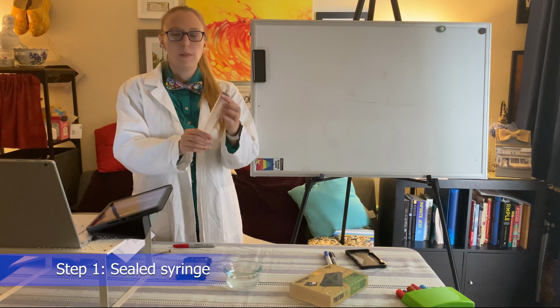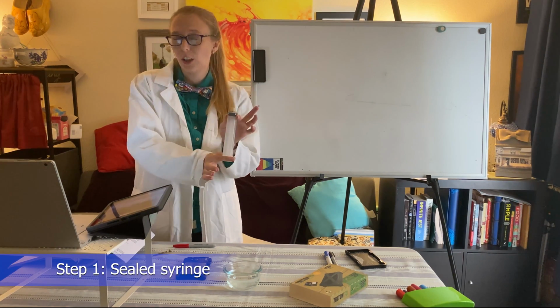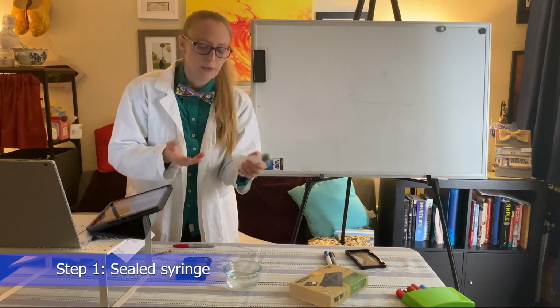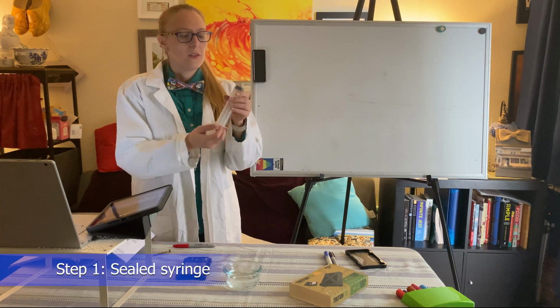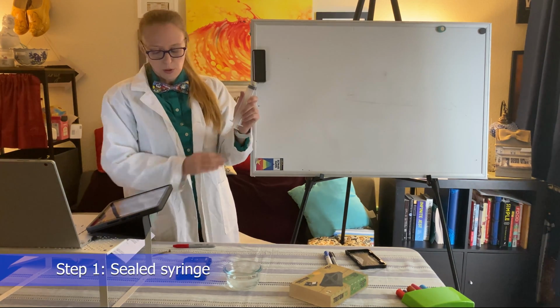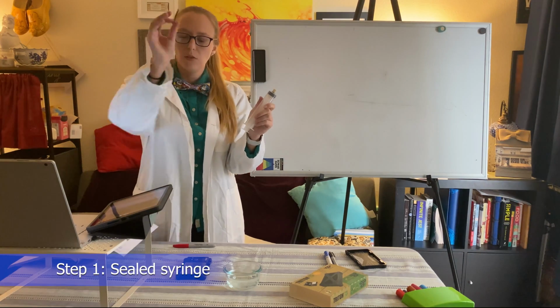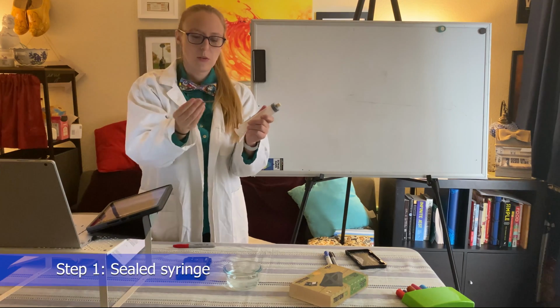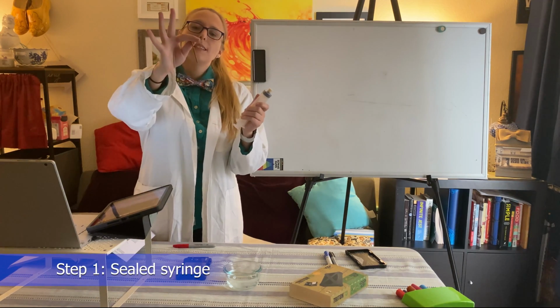Essentially what I'm going to try to create is kind of like a vacuum, which means that there's going to be no matter inside. It's not going to be perfect because this is not the most scientific piece of equipment, but I'm going to pull it all the way out, and then I'm going to use this other piece of material I forgot to mention, sorry about that, a nail. Well, in this case, it's a screw.